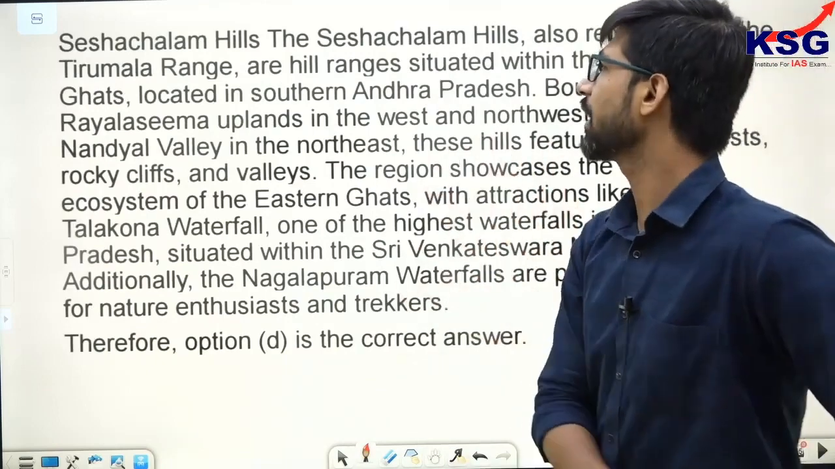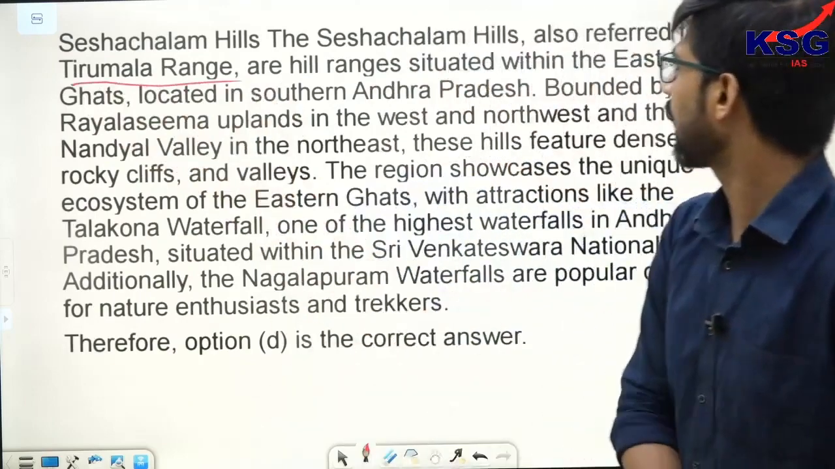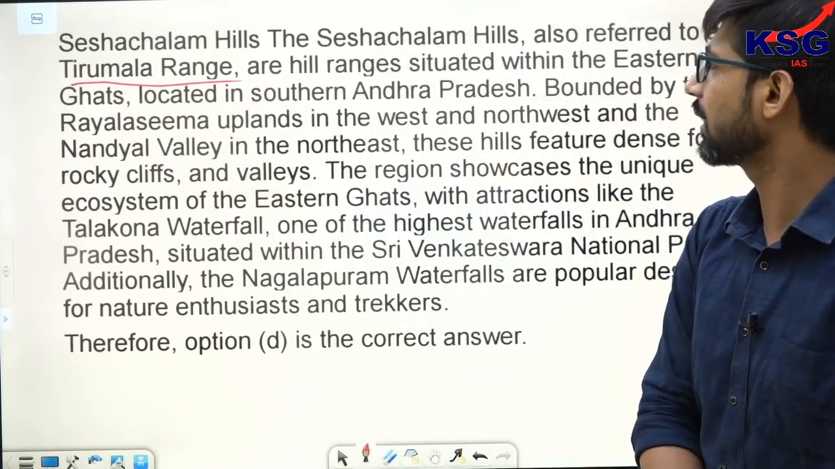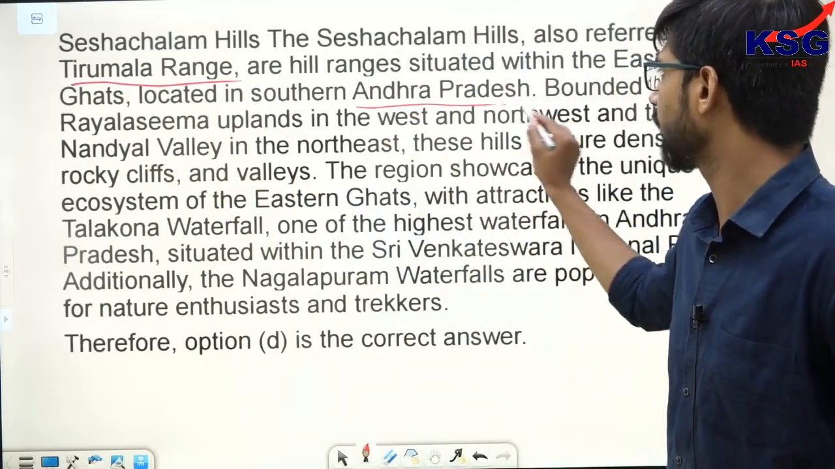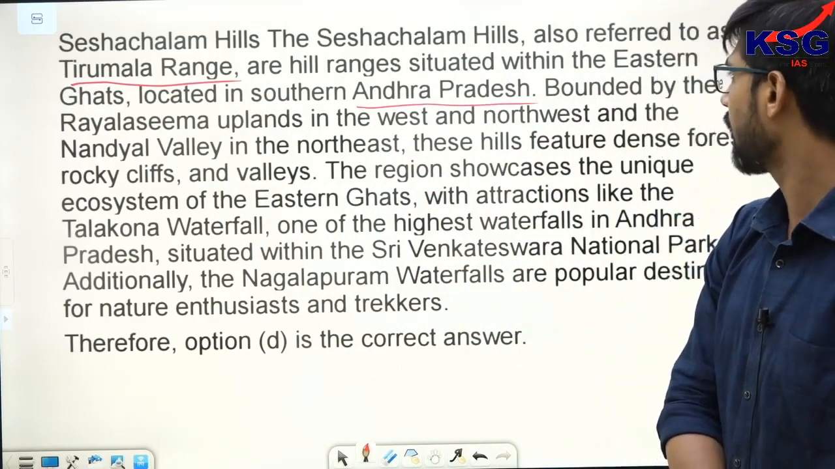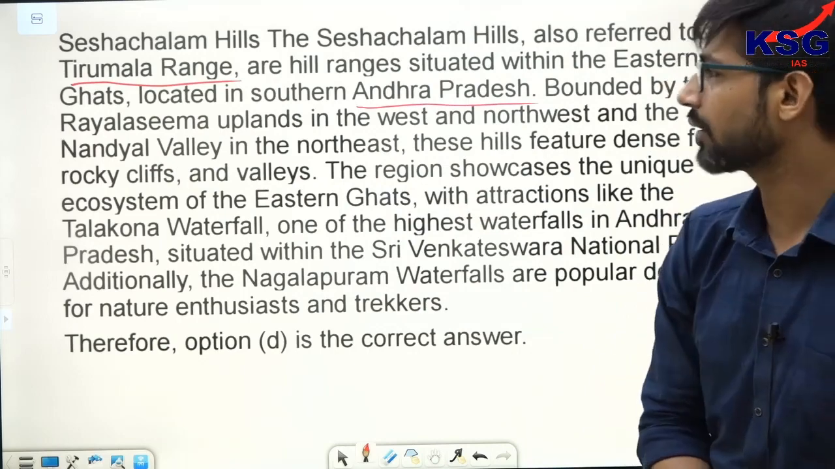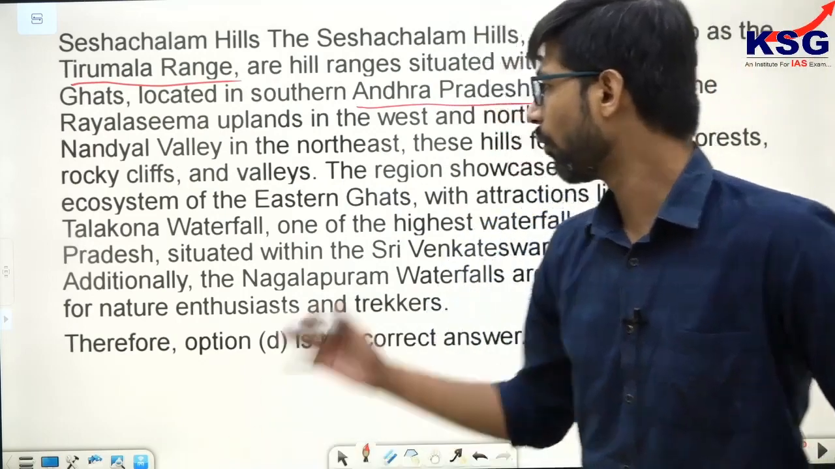Sheshachalam Hills. The Sheshachalam Hills are located in the Tirumala range and are hill ranges situated within the Eastern Ghats in southern Andhra Pradesh. Please remember this. They are bounded by the Rayalaseema uplands in the west and northwards and the Nandyal Valley in the northeast, and these hills feature dense forests, rocky cliffs as well as valleys.